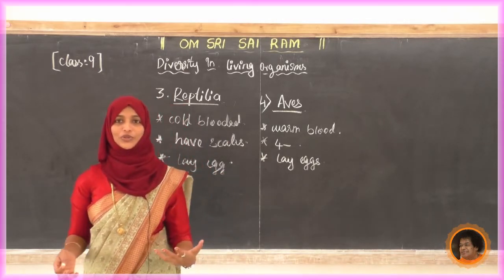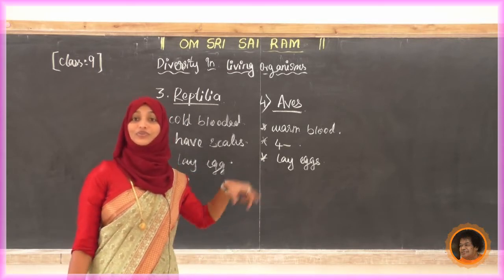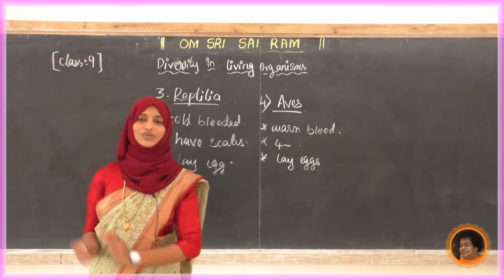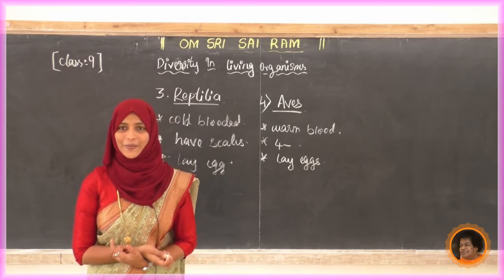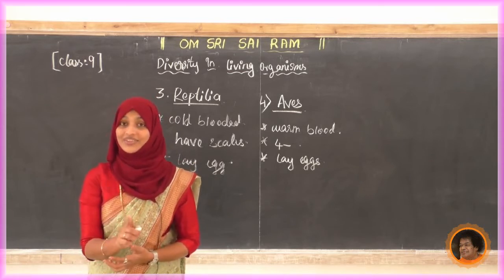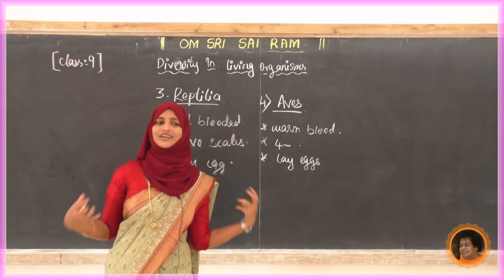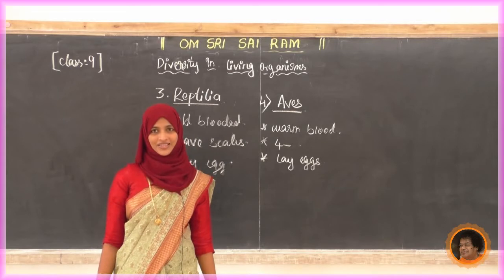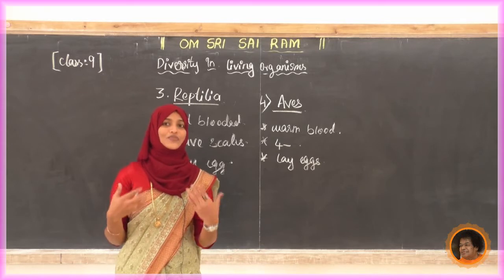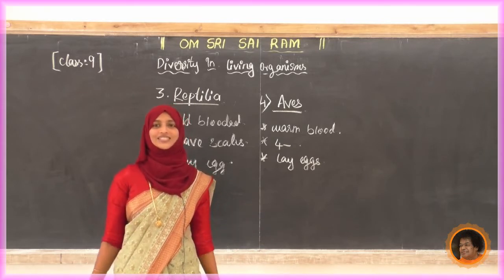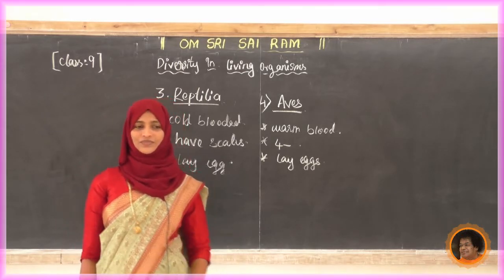Yes. Next, what about the skin type? In reptiles we learned that reptiles have scales on their skin. Now what about Aves? Just imagine a crow, a parrot, any bird, how their skin is. The skin is covered with feathers. The full outside part of the skin has a covering of feathers. Yes, have you seen that? We have the habit of collecting feathers, feathers of different colored birds, no? Yes, good. Collect like that and preserve them.